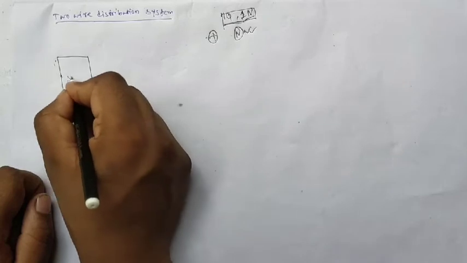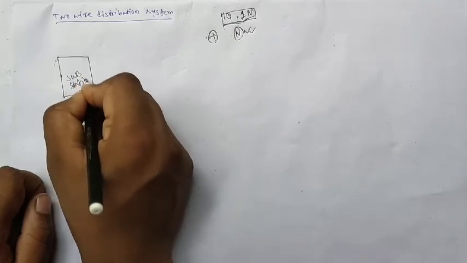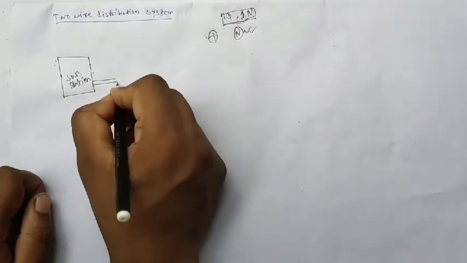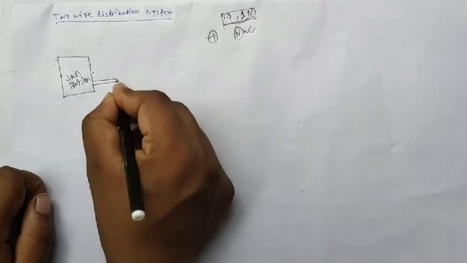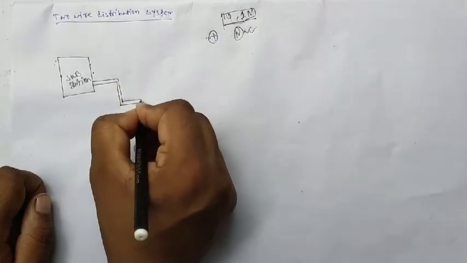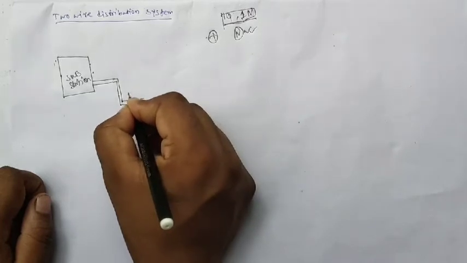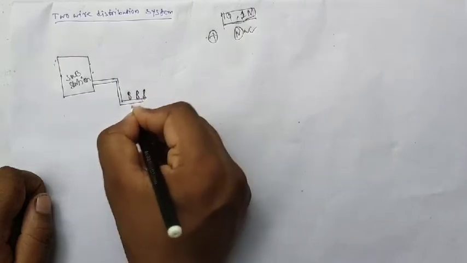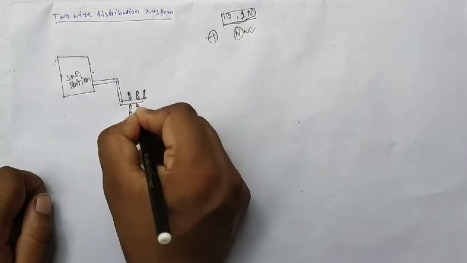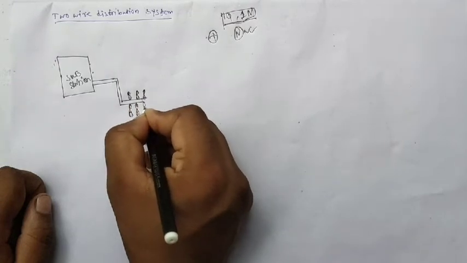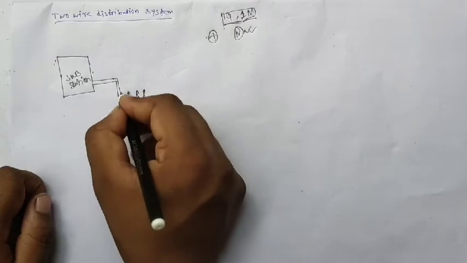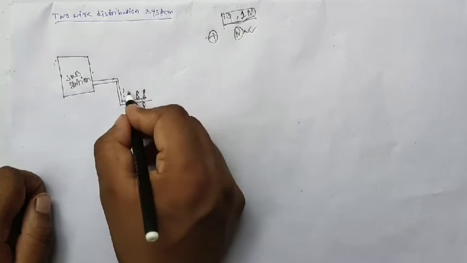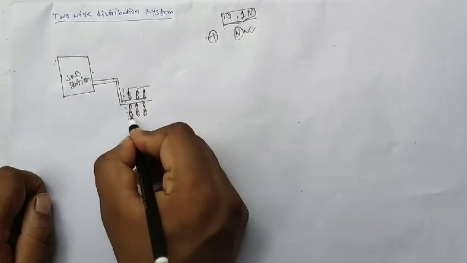In the case of a DC system, suppose this one is the substation, and here are the two wires. Suppose this one is going to the load center, different loads.